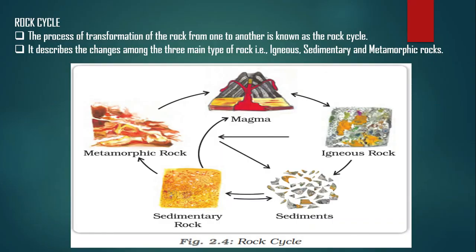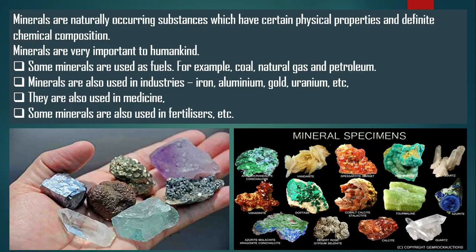So the process of transforming of the rock from one to another is known as rock cycle. These are the three types of rocks: igneous, sedimentary, metamorphic, then magma, then igneous. This completes the rock cycle.